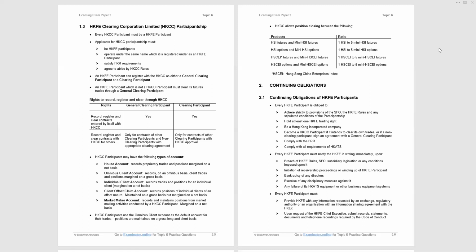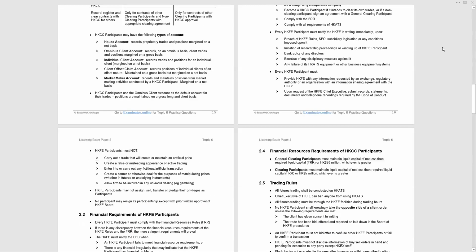And every futures exchange participant must provide the futures exchange any information requested by an exchange, regulatory authority, or an organization with an information sharing agreement with Hong Kong Exchange and Clearing Limited. In other words, if a credible party asks you to provide information, you must do so. And upon request of the futures exchange chief executive, him or herself, you must submit record statements, documents, telephone recordings that are required by the Code of Conduct.